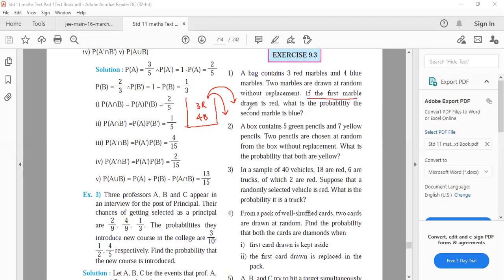What is the probability that second marble is blue, if the first marble is red? Can you write the notation for this? Probability of second marble is blue, how to write? B2 given R1. If the first marble is red, what is the probability that second is blue? Did you notice? This is what you have to calculate.